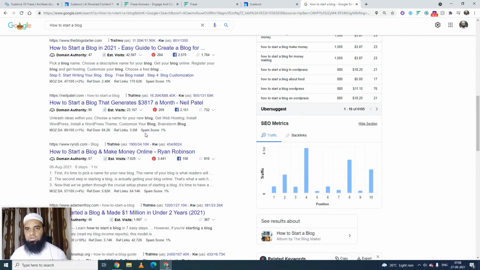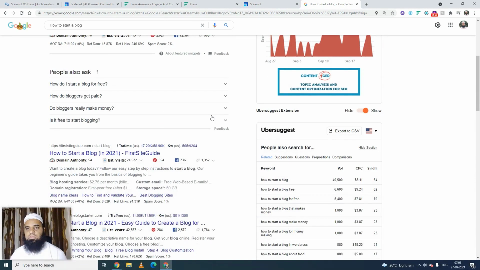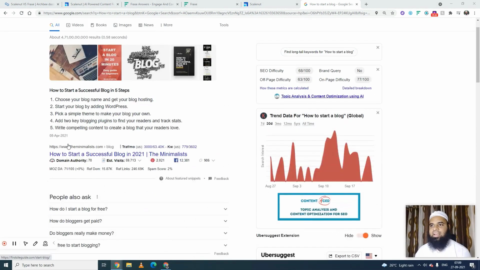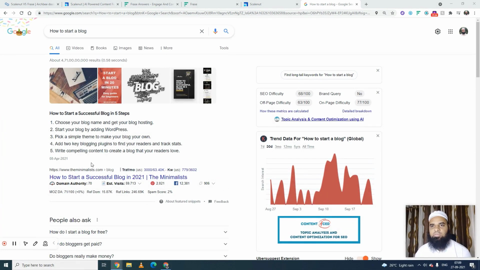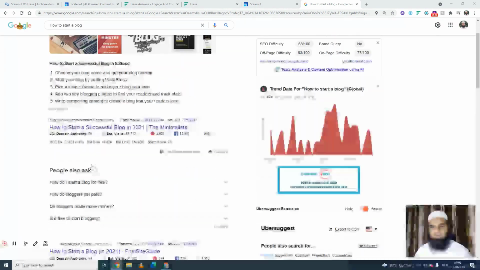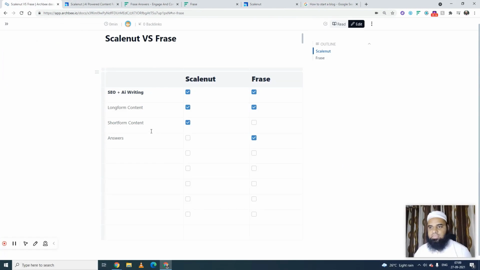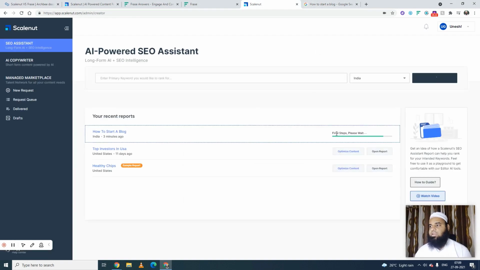Okay, so here is some data from Google in front of us. I think I diverted from the topic and fell into the real research of that particular topic. Okay, so let's come again over here to the outline builder, because after that we have Phrase, and let's open a previous report in Scalenut, right?